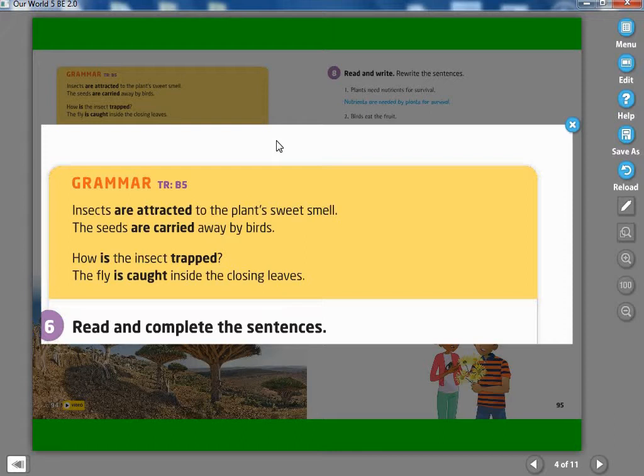Thank you. So, look here. This is the grammar part. Did you open your notebooks? Okay, so I will first teach here. Then you are going to write this part in your reading writing notebooks. For Spin lessons, please use your Spin notebooks. For my lessons, please use your reading writing notebooks.